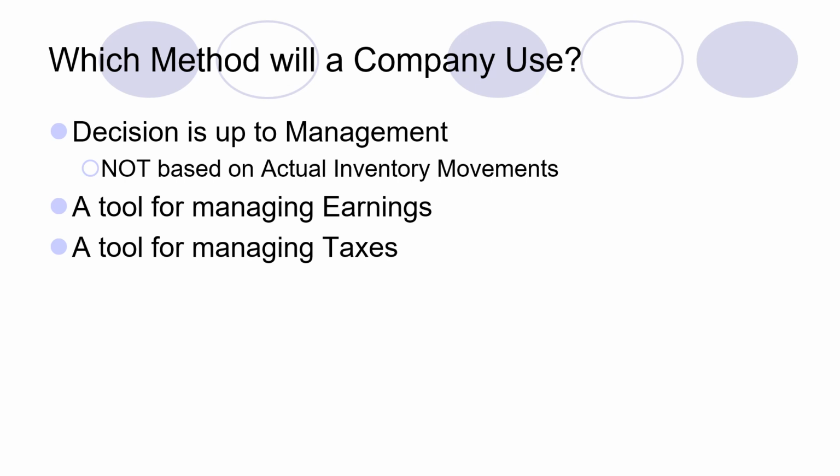So it's not based on actual inventory movement. It's a management tool to manage our earnings and decrease the effects of taxes, because at the end of the period every company has to pay taxes, and certain tools can be used to minimize tax burdens. So it's a managerial tool, not an actual movement.